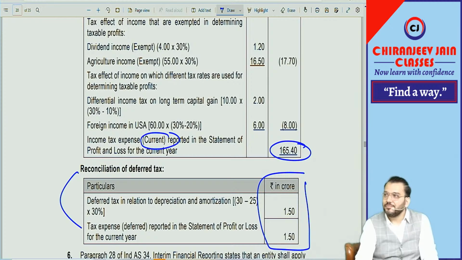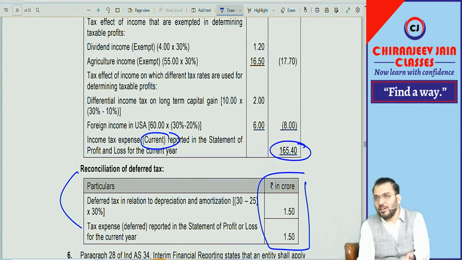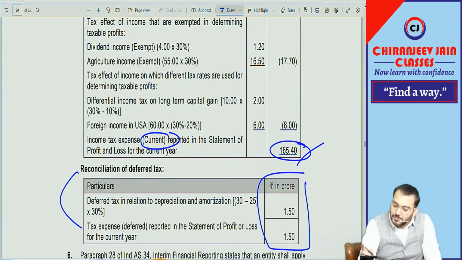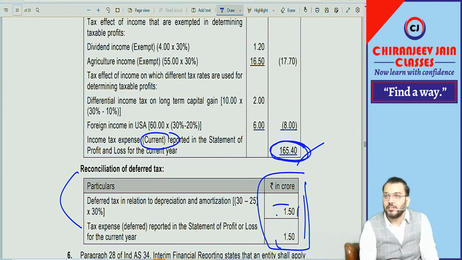Have you understood? Now I don't know whether if the same question comes, how you should react in the exam. The same question will come with the error. So do as per ICAI solution. Means as per ICAI solution, this is current tax. And then they are once again giving 1.5 as deferred tax.